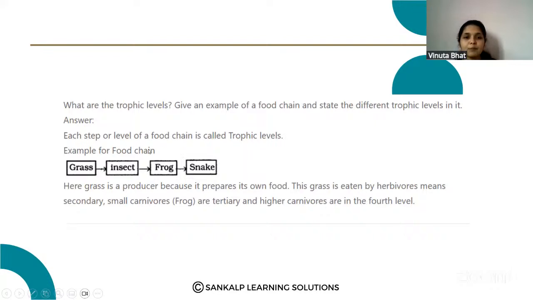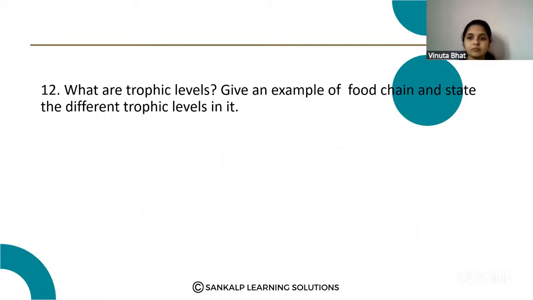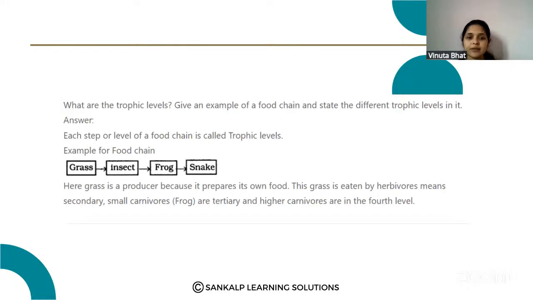Example for the food chain: grass is consumed by insects, then insects are consumed by the frog, then the snake. So that is the example for the food chain. And state the different trophic levels here. Grass is the producer because it prepares its own food. This grass is eaten by the herbivores, the secondary level. Small carnivores are the tertiary, and higher carnivores are at the fourth level.